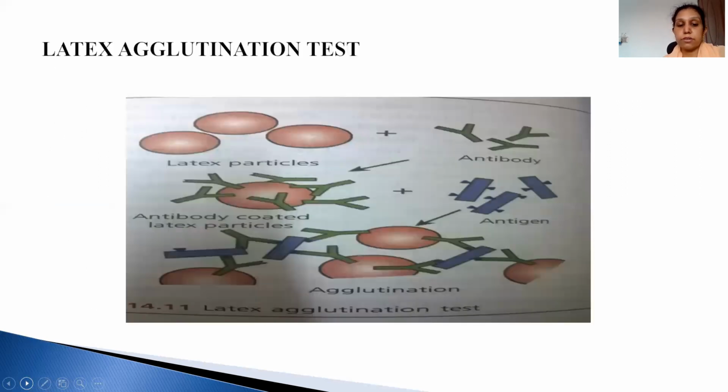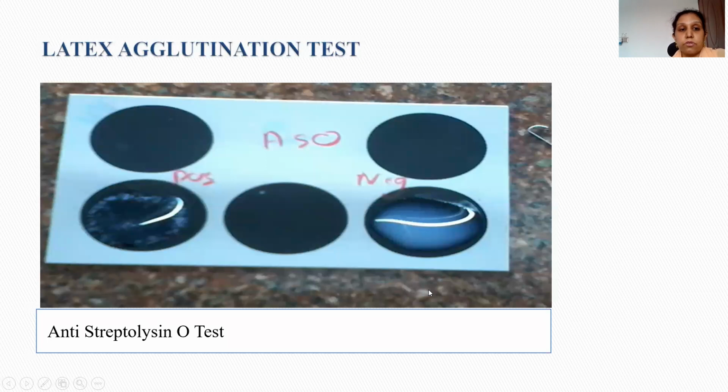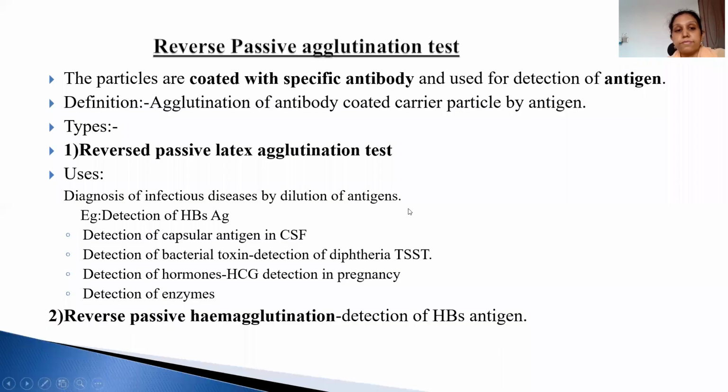So what is latex agglutination? The latex particle or RBC we take as a carrier and coat it with the antibody. After that we add the antigen and there is agglutination formation. So this is the ASO test. This is positive. This is negative.